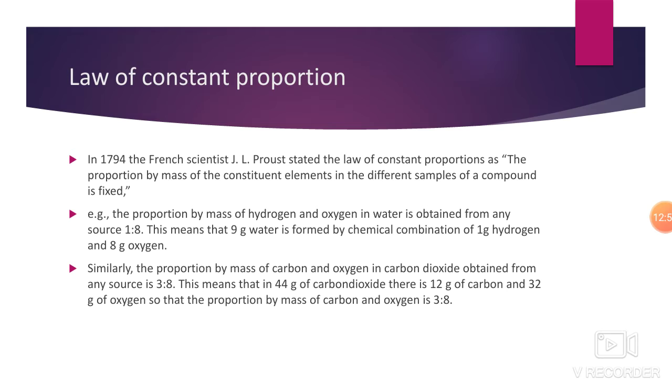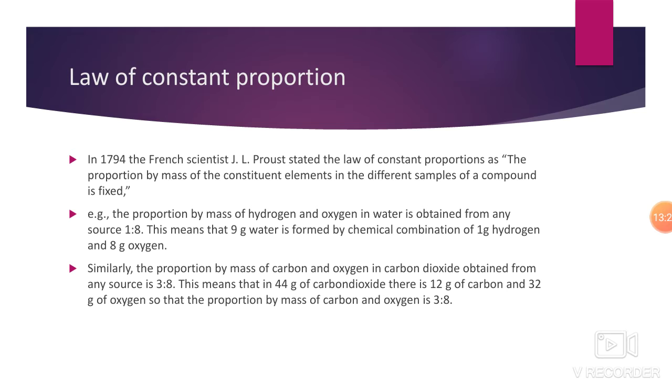One more I will tell you. This means that in 44 gram of carbon dioxide, there is 12 gram of carbon and 32 gram of oxygen. So the proportion by mass of carbon and oxygen is 3:8. So in 44 gram, there will be 12 gram of carbon and 32 gram of oxygen. Okay, so the proportion becomes 3:8, because we have to divide it.